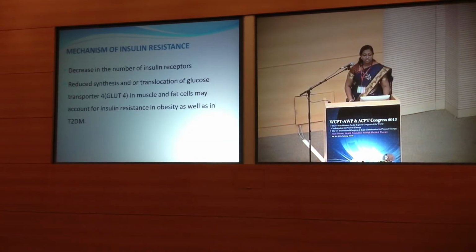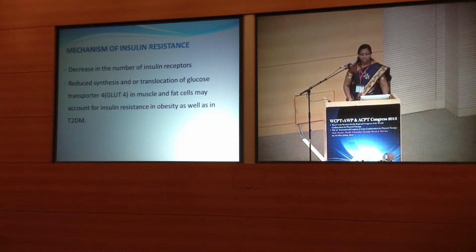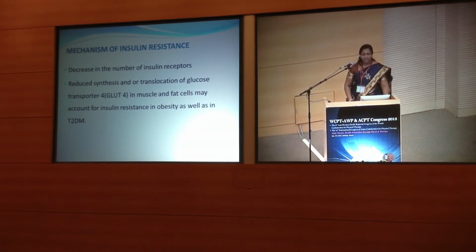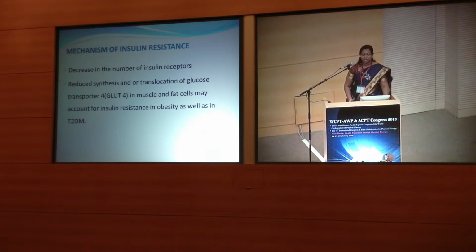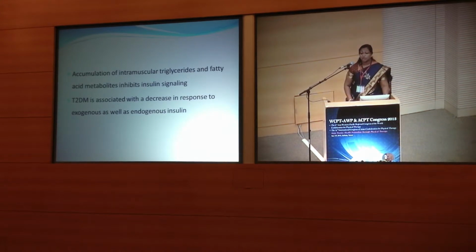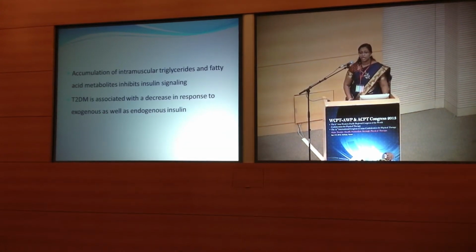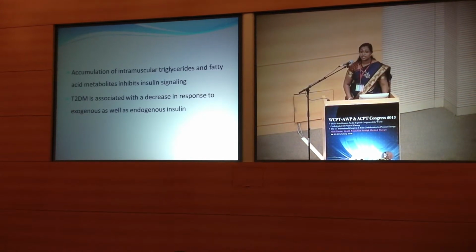Reduced synthesis and/or translocation of glucose transporter 4 in muscle and fat cells may also account for insulin resistance in obesity as well as in type 2 diabetes mellitus. And last but not the least, accumulation of intramuscular triglycerides and fatty acid metabolites may inhibit insulin signaling, thereby leading on to insulin resistance.